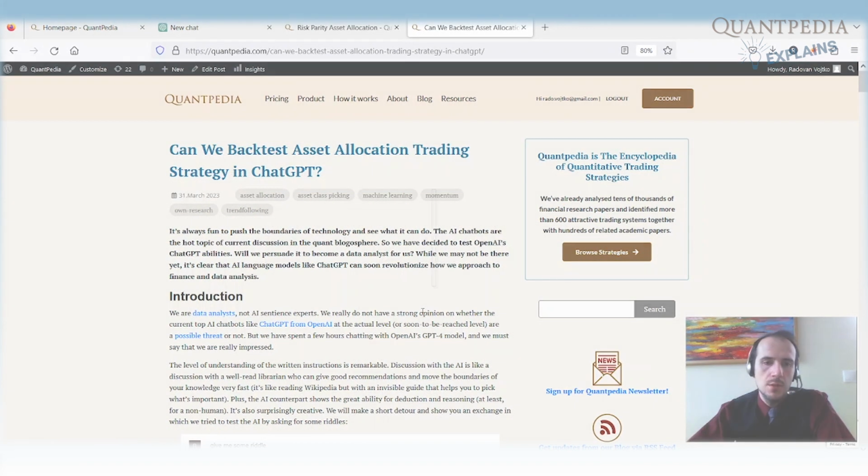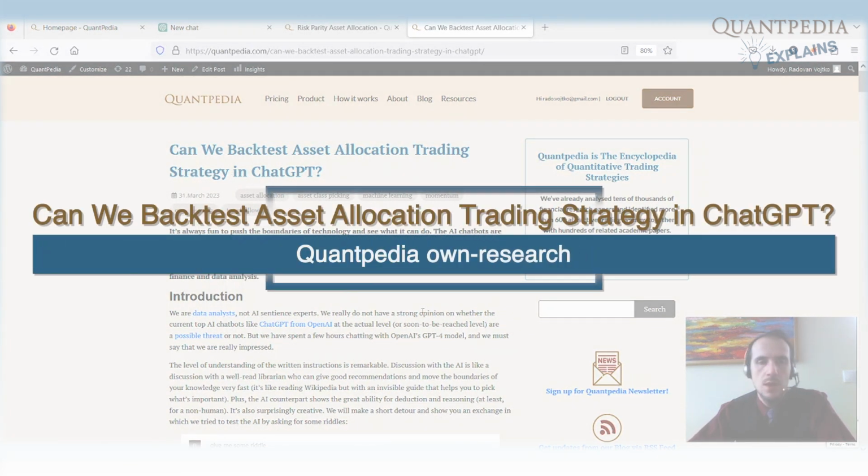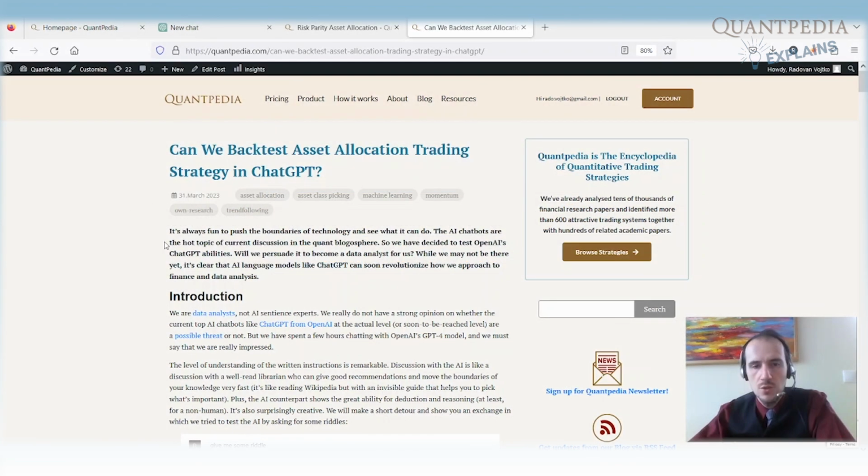Why did we try to do something like that? It's always fun to push the boundaries of technology, and we wanted to see what ChatGPT can do for us. We really think that language models like ChatGPT will be a revolution for how we approach finance and data analysis.